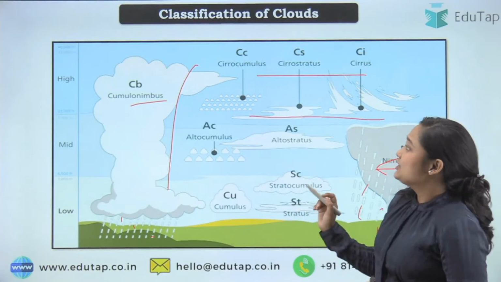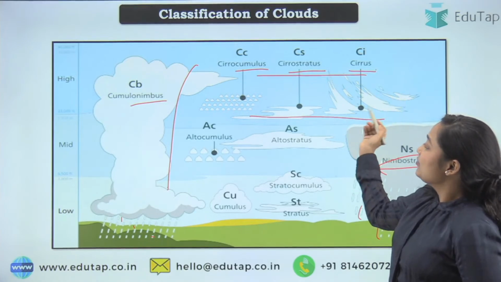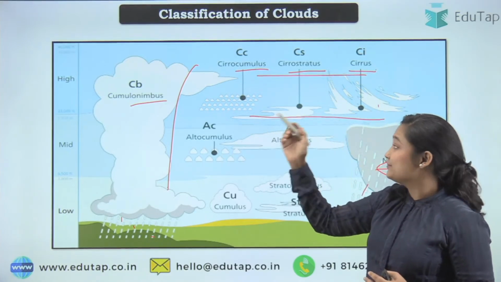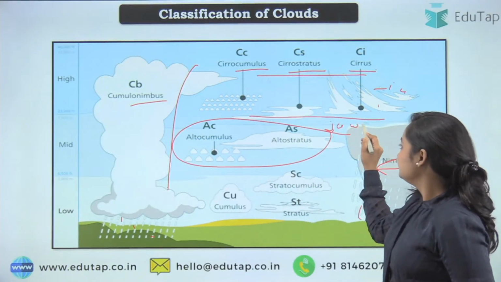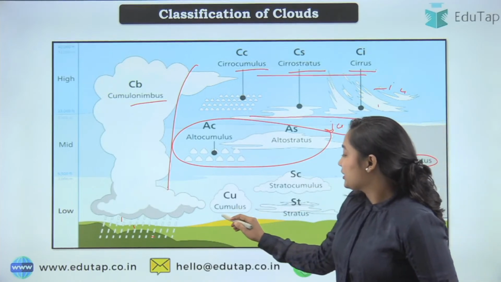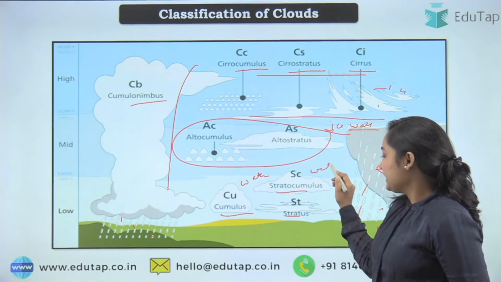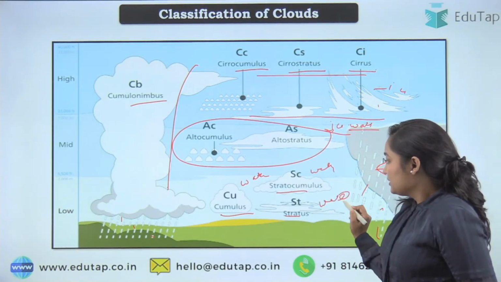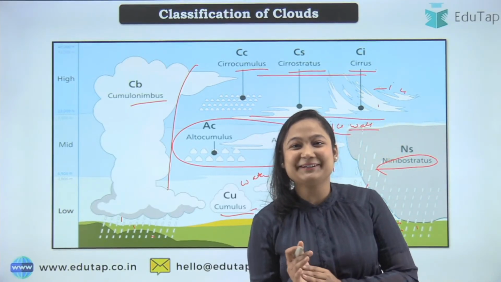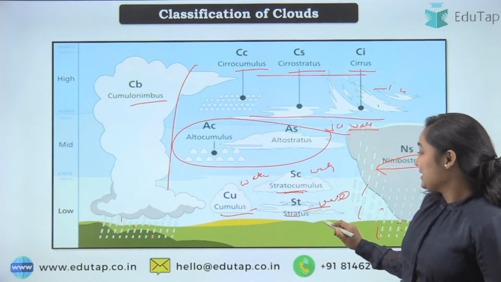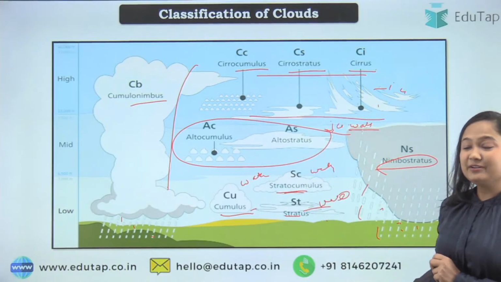Let's quickly summarize it. First of all, we'll talk about family A, that is your cirrocumulus, cirrostratus, cirrus. They are at the top height, so they will contain ice, of course. Moving to the next, they contain ice and water. Now the third family contains only water because they are at low altitude. So that was that.